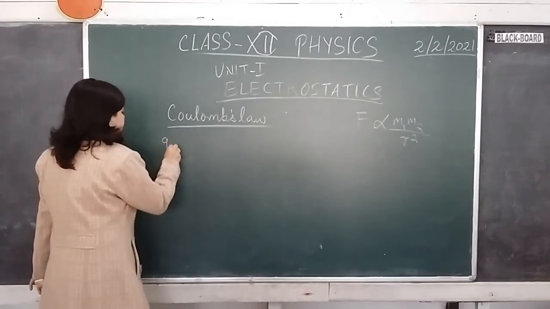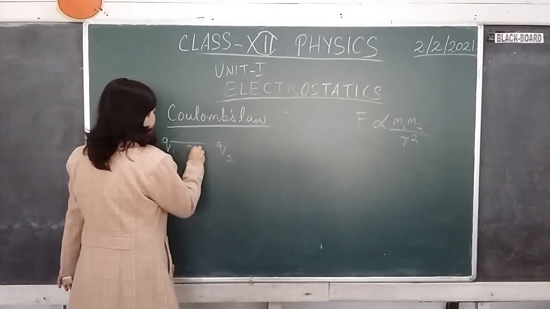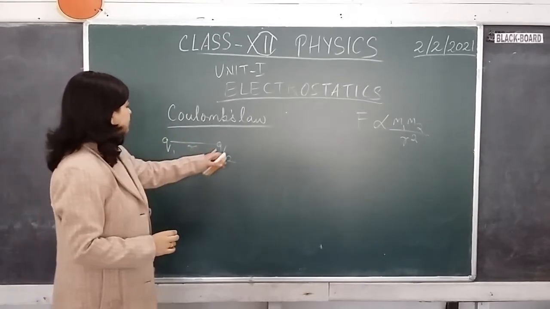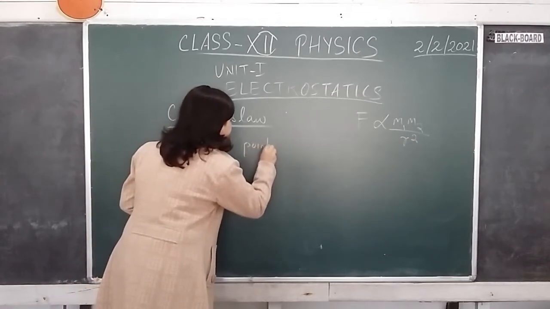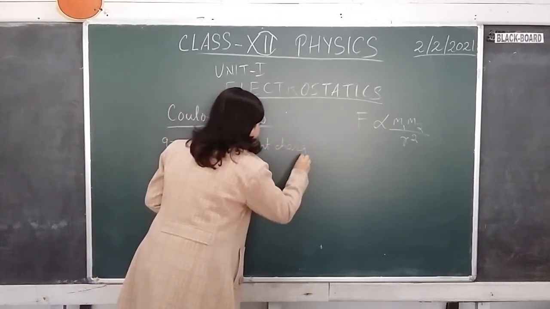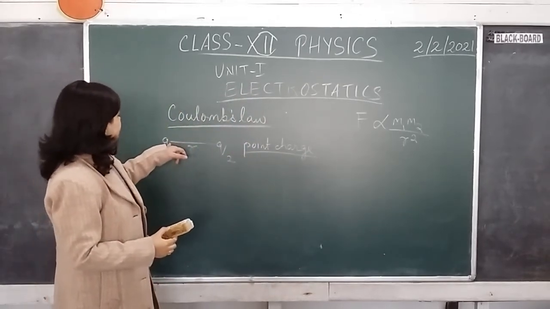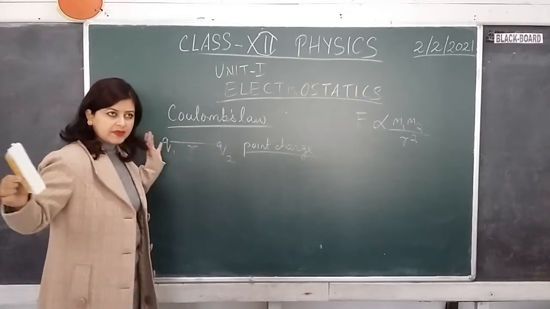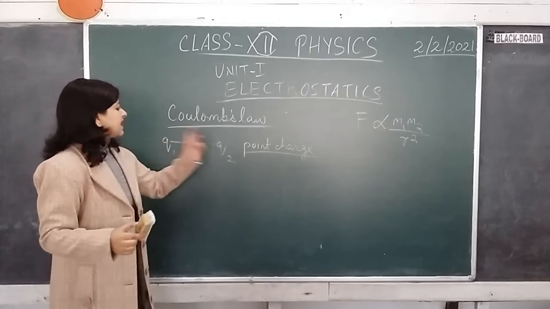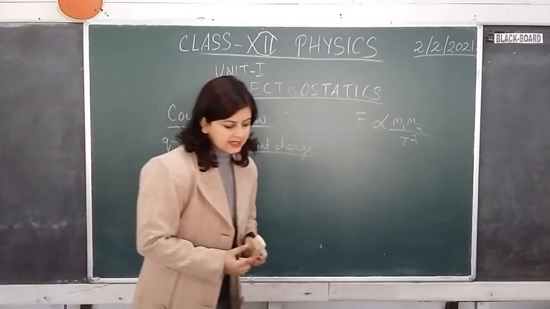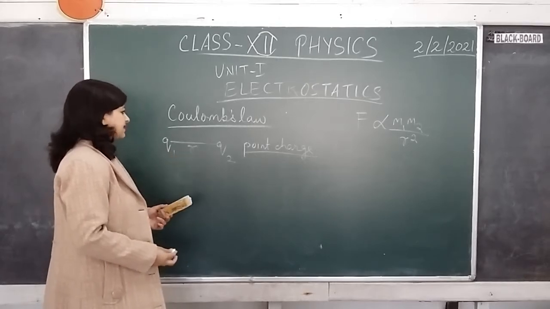Say you have two charges of values Q1 and Q2 and they are separated by a distance r. And one thing here you should know is that these Q1, Q2 are considered as point charges. Now what is the meaning of point charge? If you take the distance between the two charges very big, then if the separation becomes too big, these two charges can be considered as point charges. Okay. Now we have got two point charges Q1, Q2 separated by a distance r.